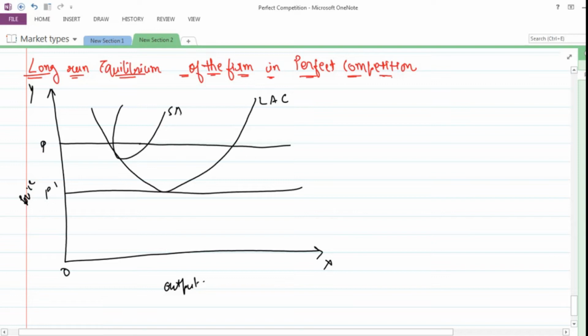So this is the short run average cost 1 and the short run marginal cost curve 1 cuts it from below, and the price, the costing is this much. This is the equilibrium point.